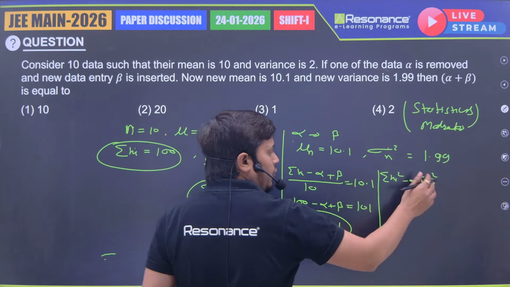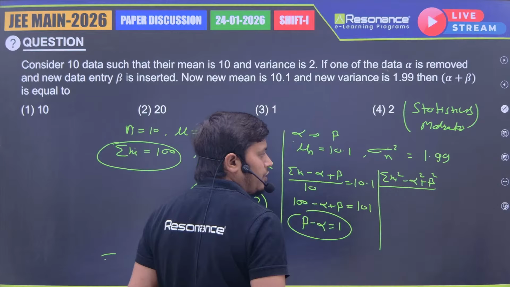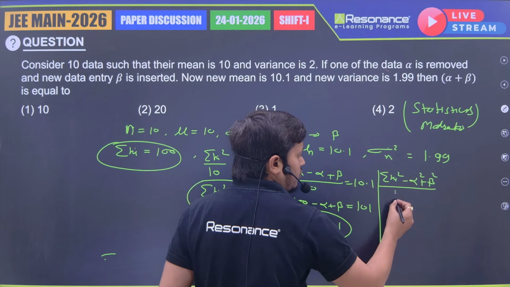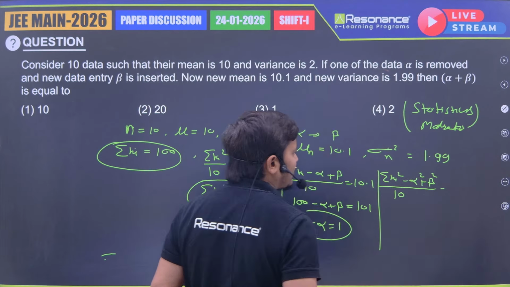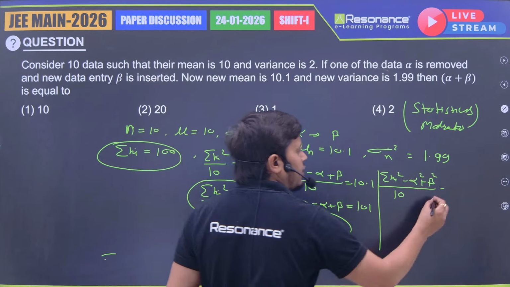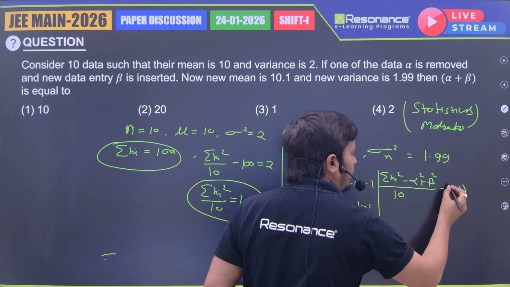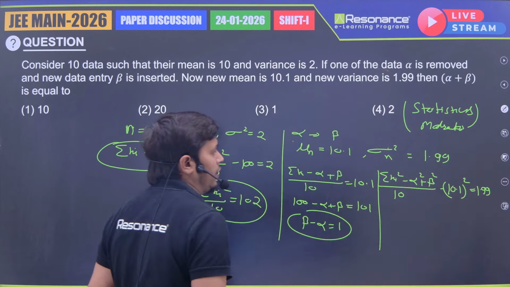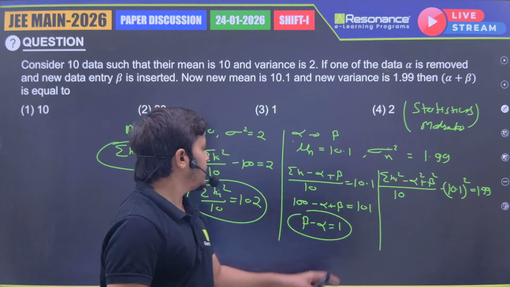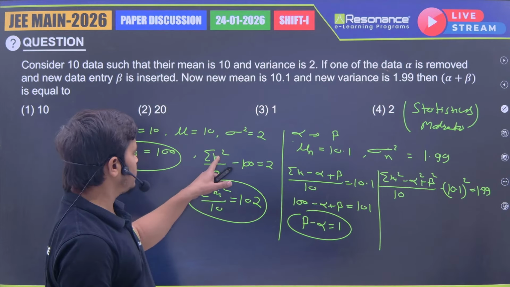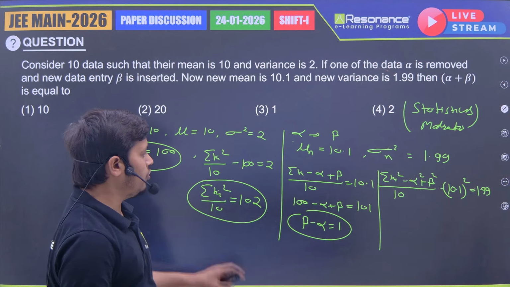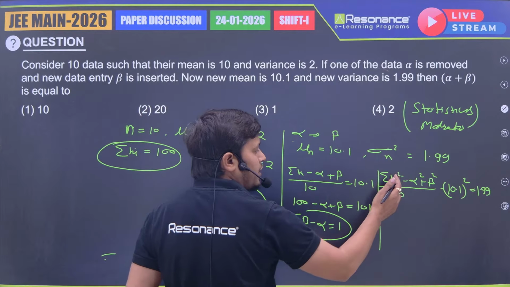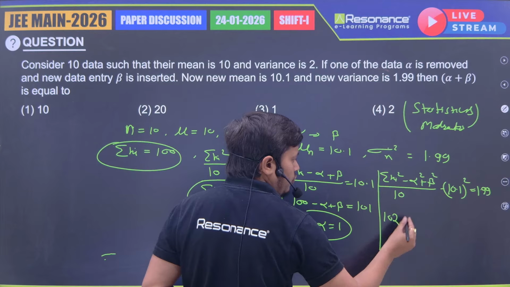This is the new sigma xi square by n, with n still 10, minus x bar square. This time x bar is 10.1 whole square, equal to 1.99. Now sigma xi square by 10 we got as 102.